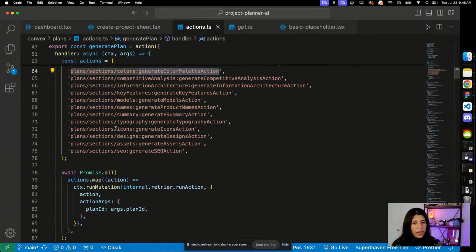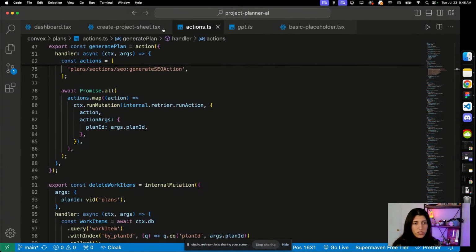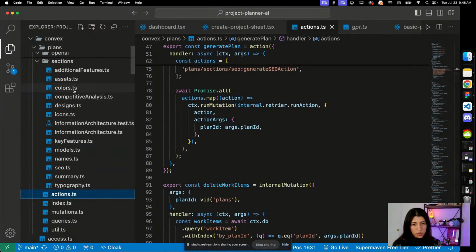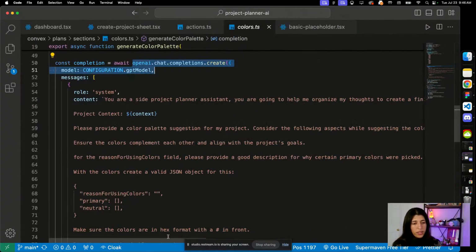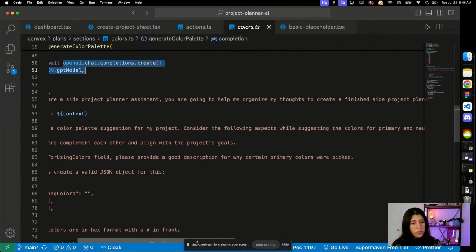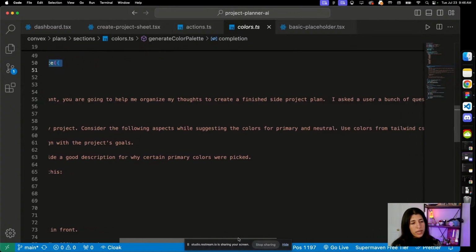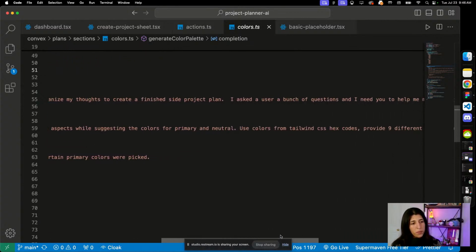And then, yeah, we have this, where is it? Where are you? I was just on you right here. We have this prompt, right, that we're passing. You're a side project planner assistant. You're going to help me organize my thoughts to create a finished side project plan.